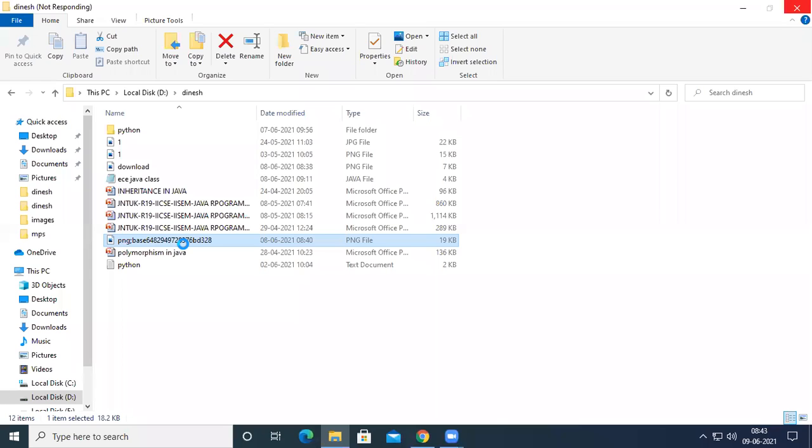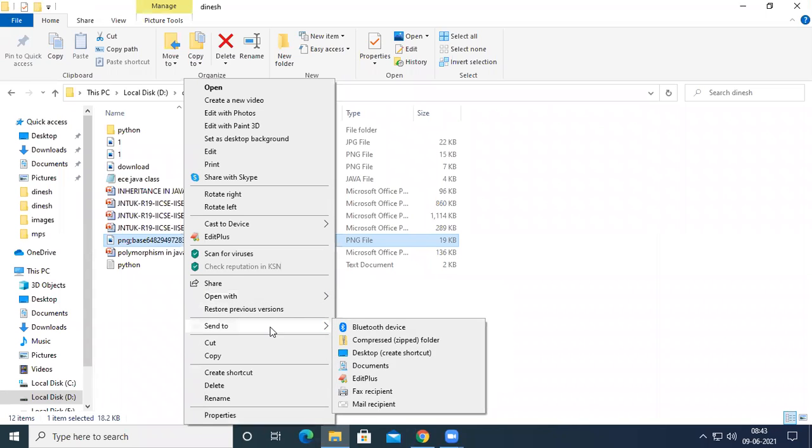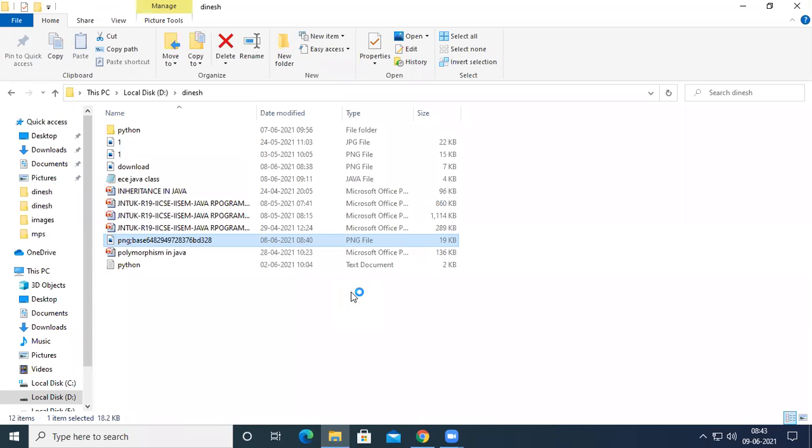So in today's class, after the thread life cycle, we are going to see some examples on how we can create threads. And as we discussed in the previous session,